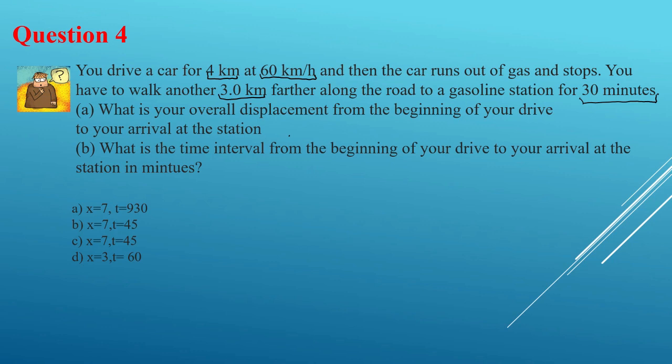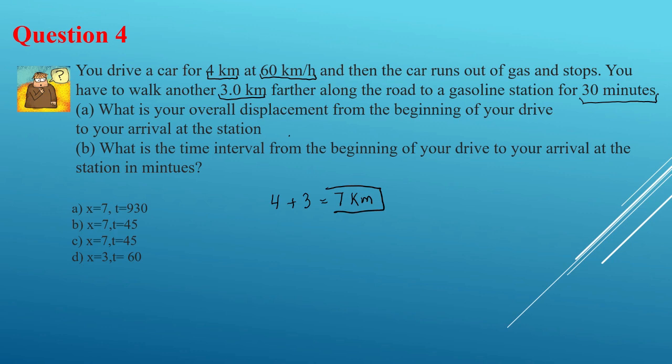So let's look at the displacement. I drove for 4 kilometers, and then I had to walk for 3 kilometers. So it's going to be 7 kilometers, okay? So my answer can be A, B, or C. So let's look at part B.